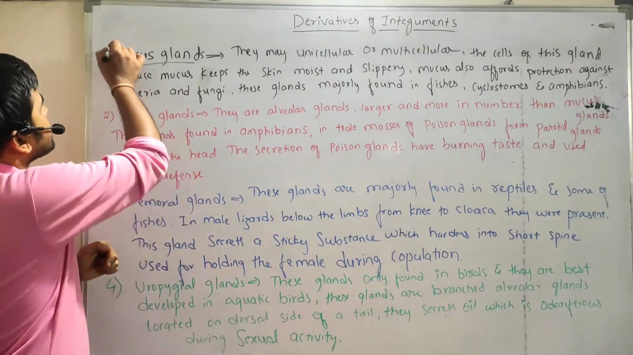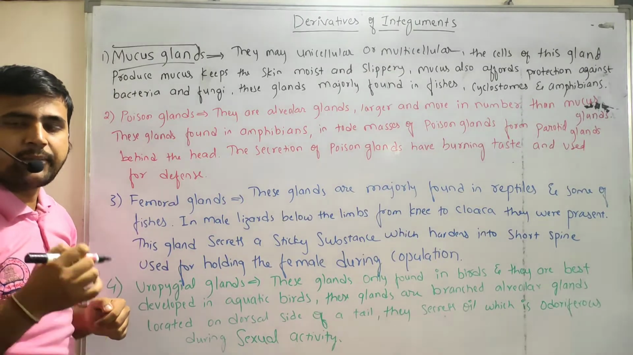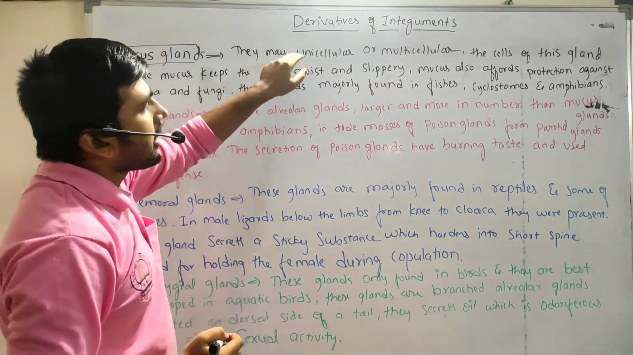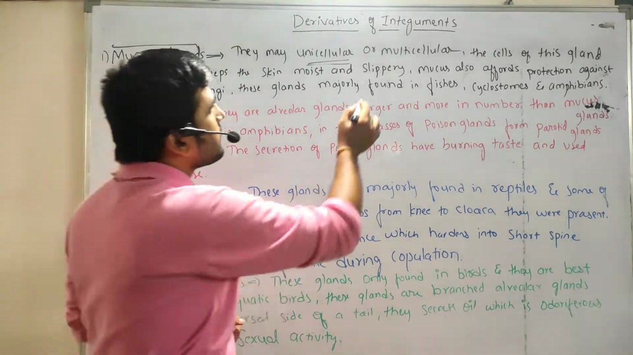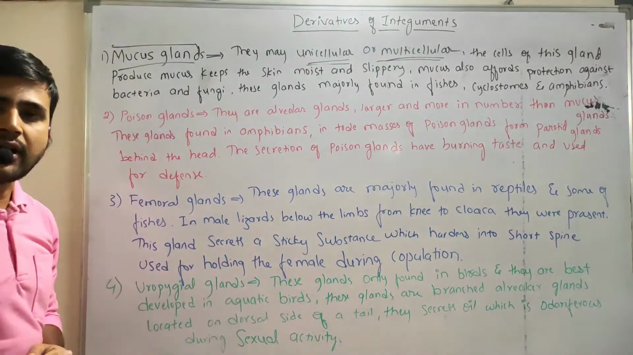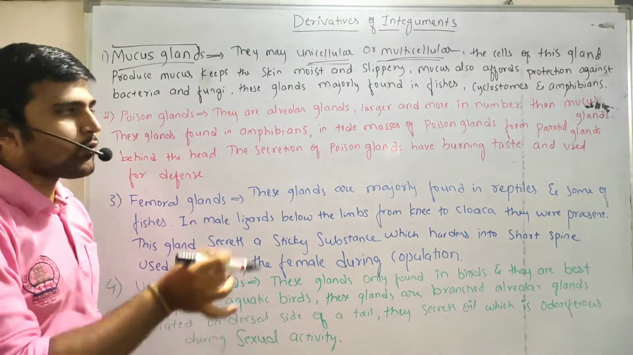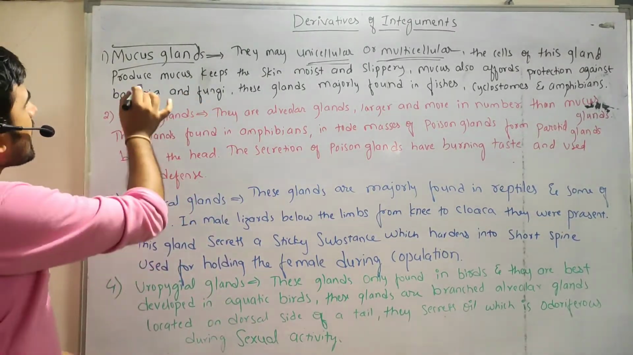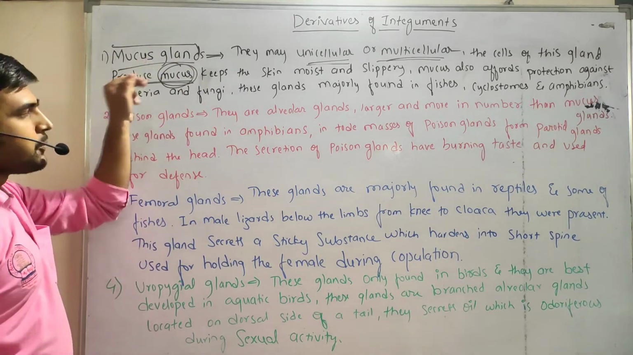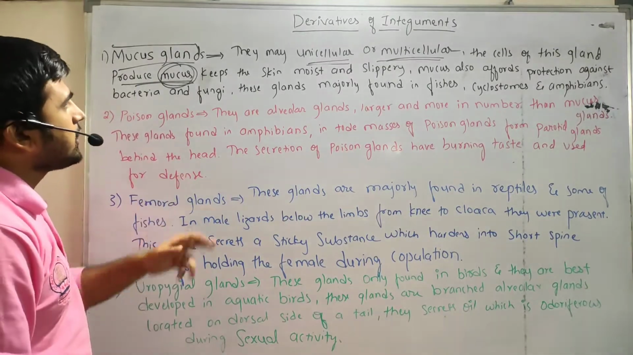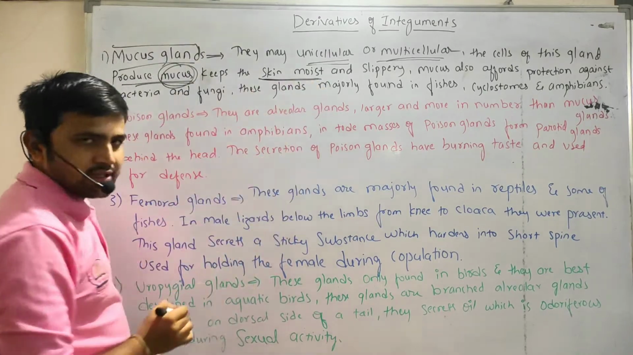So in this point we are discussing mucus glands, which are one of the derivatives of the epidermal glands. They are unicellular, meaning made up of single modified cells, or multicellular, meaning made up of many cells. The cells of this gland produce a substance called mucus. What does this mucus do? It keeps the skin moist.